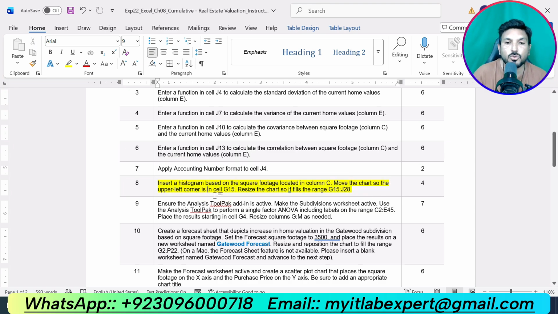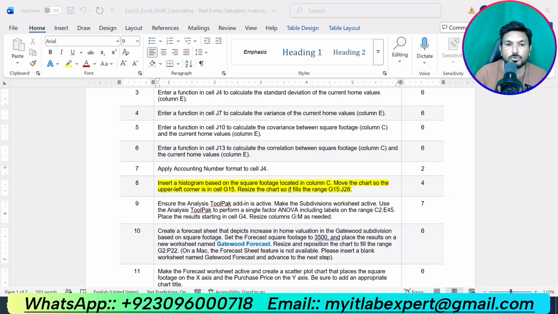Insert a histogram based on the square footage located in column C. Move the chart so the upper left corner is in cell G15. Resize the chart so it fills the range G15 up to J28. Now we are supposed to insert a histogram, and that will be based on the square footage.